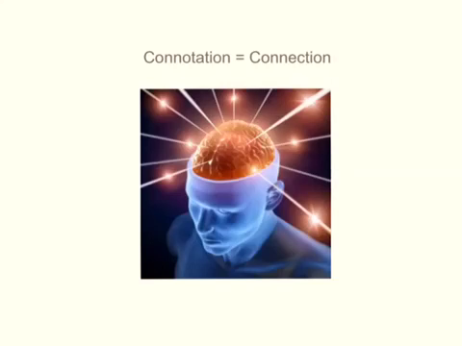Next we have connotation. Connotation has to do with the connections that we make to words. So see C for connotation, C for connections. So that's when you hear a word and your brain has different emotions tied to it and different memories tied to it and different connections.